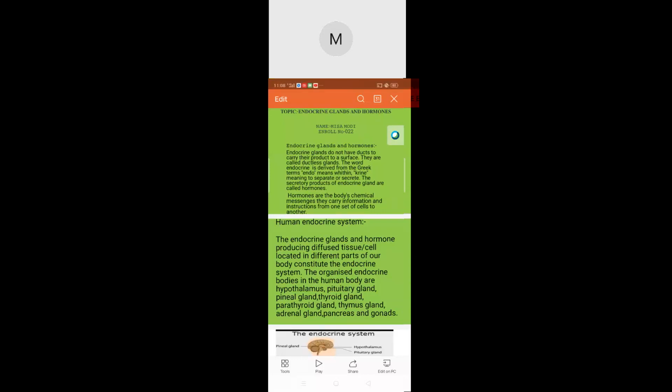Endocrine glands are also called ductless glands. The word endocrine is derived from the Greek words endo, meaning within, and crine, meaning separation or secretion. The secretory products of endocrine glands are called hormones. Hormones are the body's chemical messengers. They carry information and instruction from one set of cells to another.